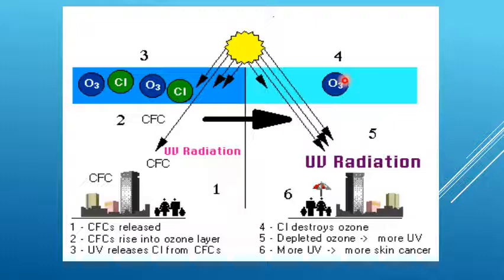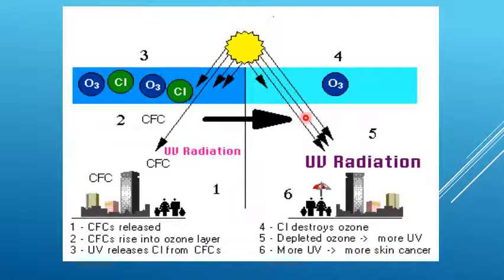This type of O3 is known as ozone. This ozone gets destroyed due to the release of chlorine from CFC. The fifth concept is that, due to this destruction of ozone, the ozone gets depleted.